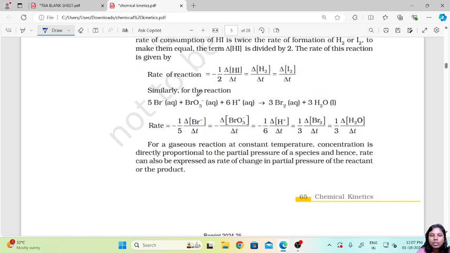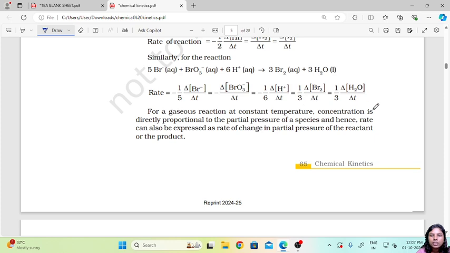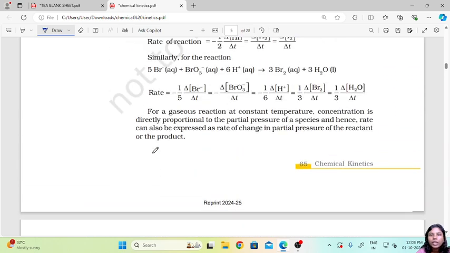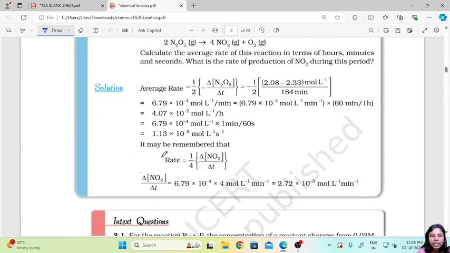Similarly, for all such reactions where the stoichiometry is not the same, we have to do the same. So you have to divide by the stoichiometry the given delta t. So here also, wherever there is a stoichiometry, we have divided by that value. For gaseous reactions at constant temperature, concentration is directly proportional to the partial pressure of a species, and hence rate can also be expressed as the rate of change in partial pressure of the reactant or the product. In terms of gases, we talk directly in terms of their partial pressure. So whatever partial pressure change is occurring is considered equal to the rate of the reaction.